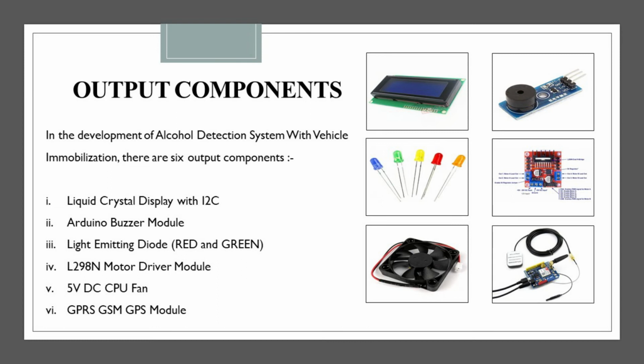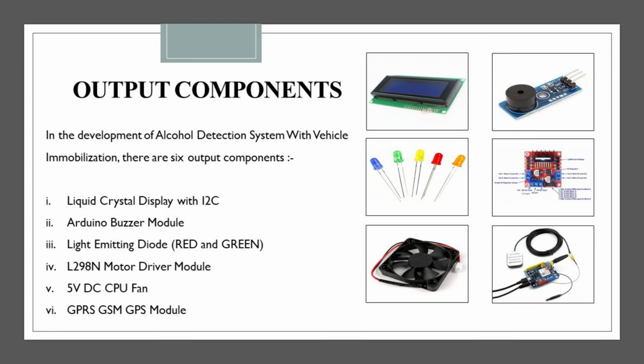Third, light emitting diode. The LED has 2 colors, the green one and the red one. The green one shows the driver is in a normal condition. The red one will show the driver is in a drunk condition. The LED will change color from green to red when the alcohol sensor detects the presence of alcohol in the air. Fourth, L298N motor driver module.